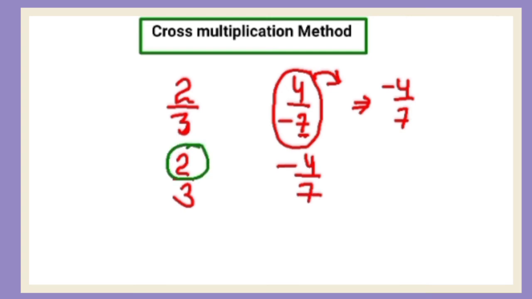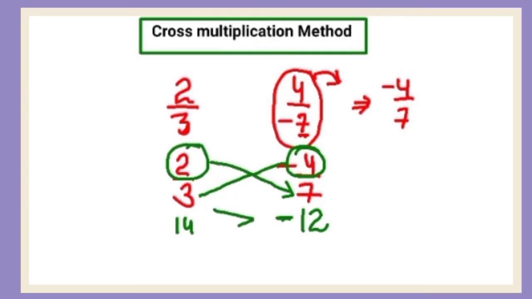Take this numerator, 2 multiplied by 7, 2 7s are 14. Take this 4 and multiply it by 3, 4 3s are 12, and that is of negative sign. You all know that the value having negative sign is always smaller. This is the positive one now, 14 is positive, so this will be greater. So fraction 2/3 will be greater.